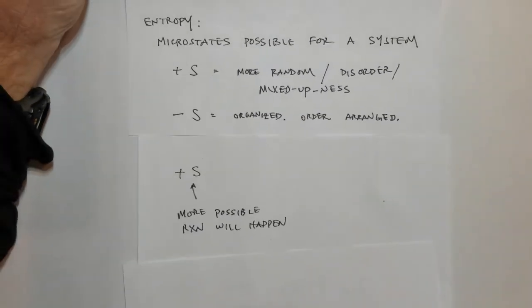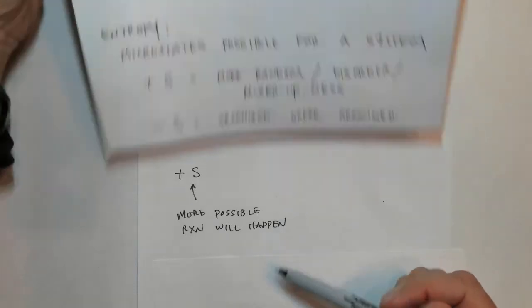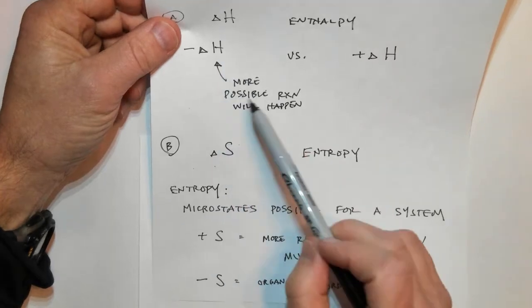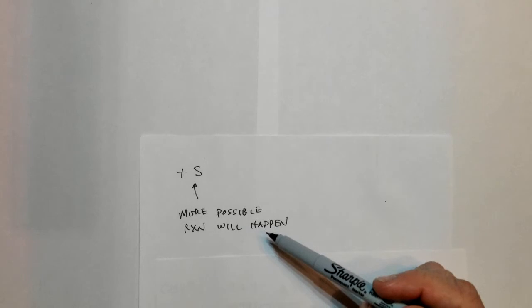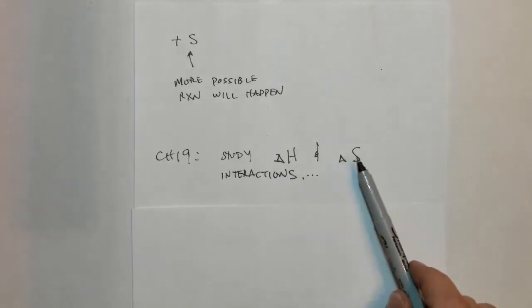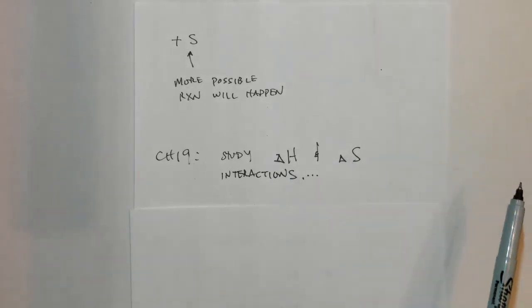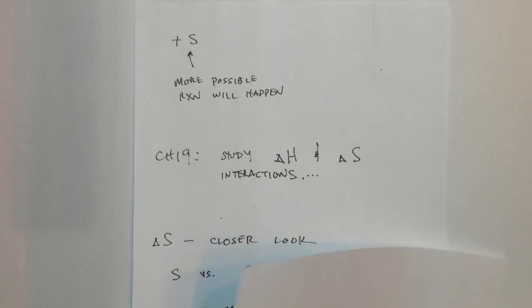When entropy is positive, it means that there is more possibility that a reaction will happen. Just like when H is negative, it's more possible that a reaction will happen. Just when S is positive, things are more possibly disorganized, and there's more possibility that a reaction will be spontaneous and occur. Chapter 19 is the study of this delta H and delta S interaction. It explores how these two forces drive whether something will happen spontaneously or not.